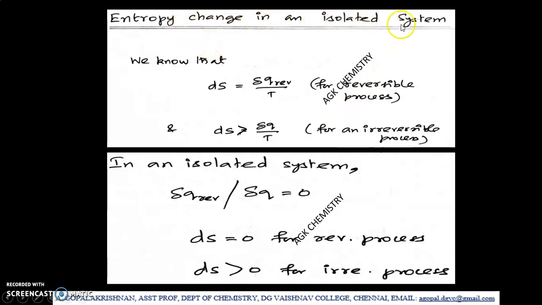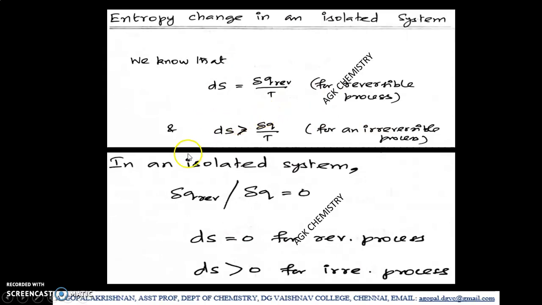Entropy change in an isolated system. We know very well that an isolated system does not exchange any form of energy with the surrounding. So heat transfer does not occur between system and surrounding in an isolated system. We know that change in entropy is equal to del Q reversible by T for a reversible process, whereas dS is greater than del Q by T for an irreversible process. Okay, this we know. In the last lecture I introduced all these ideas.